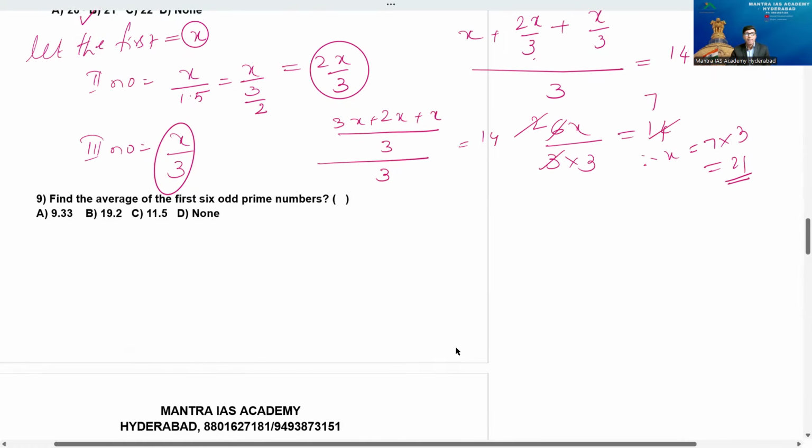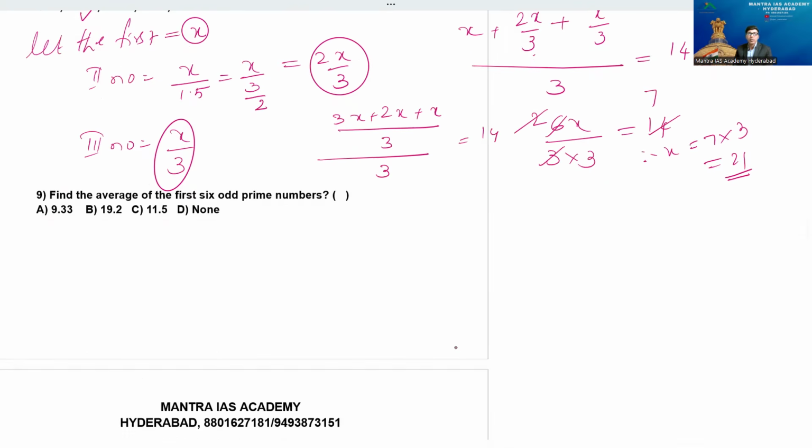Ninth question, beta. Find the average of the first 6 odd prime numbers. First you should know what prime numbers are here. The first and only even prime number is 2. Next prime numbers are 3, 5, 7, not 9 because 9 has factors. 3 3s are 9. You know well what a prime number is. So 11, 13, 17, 19 like that. These are the numbers, beta.